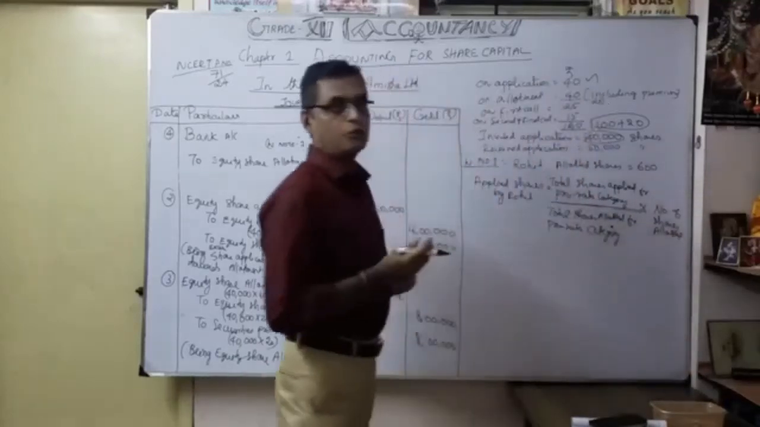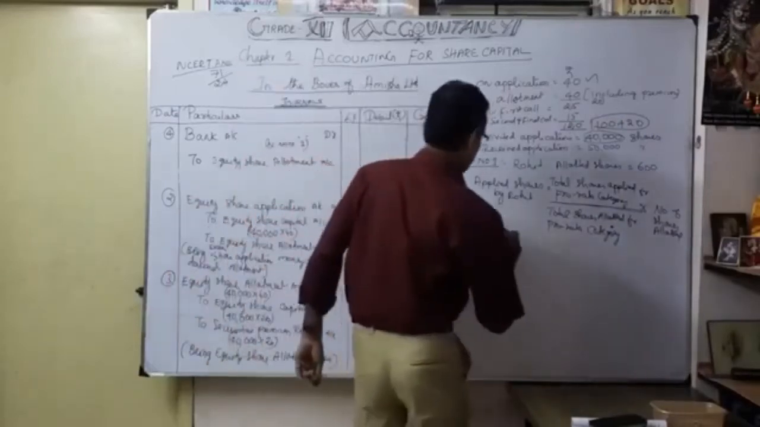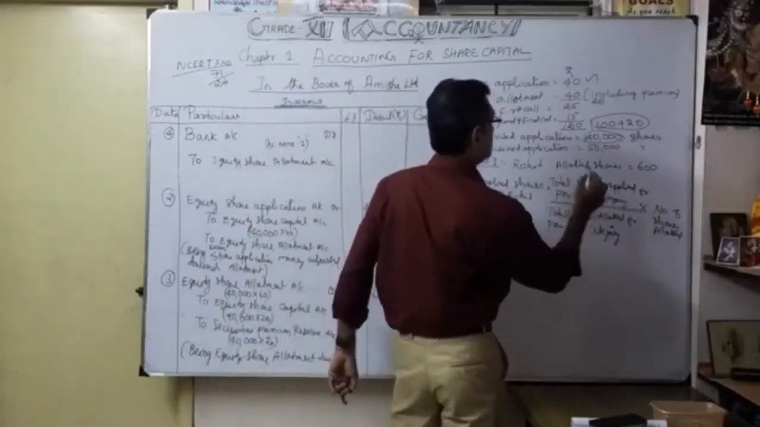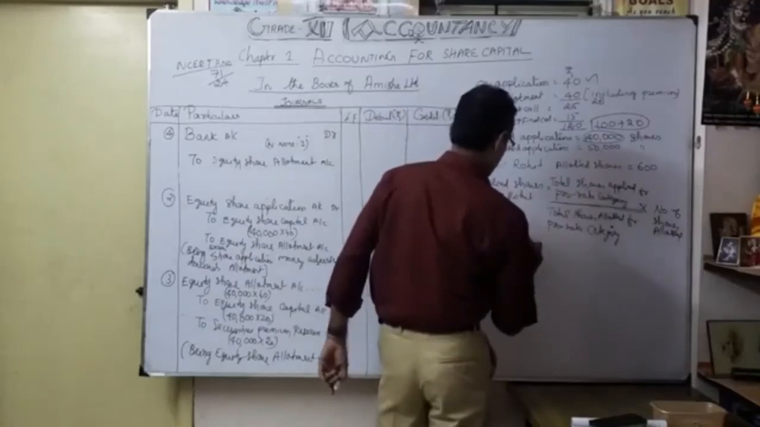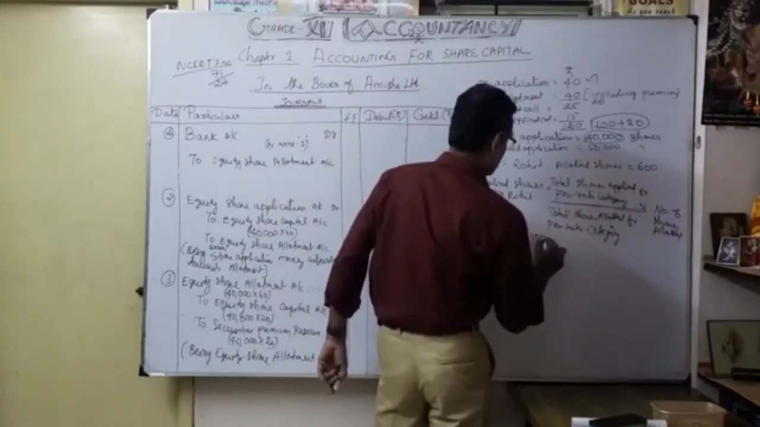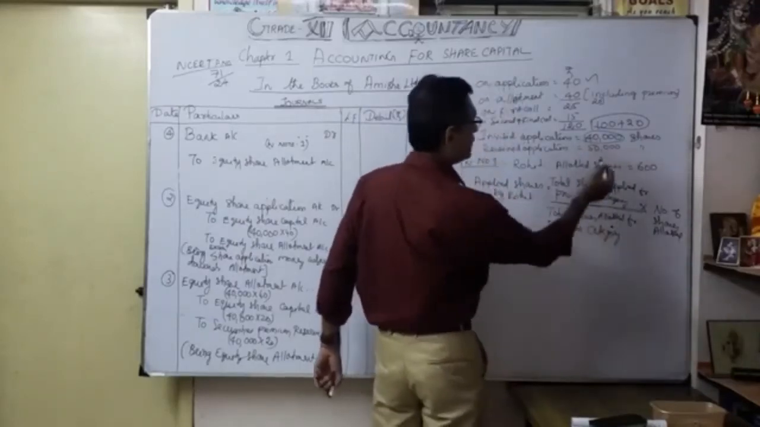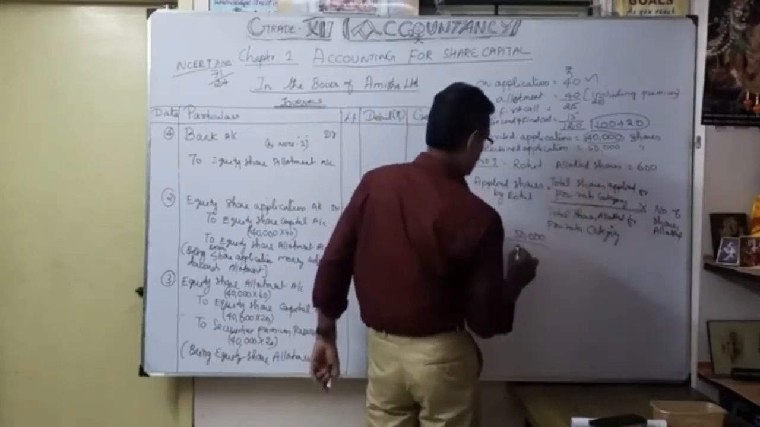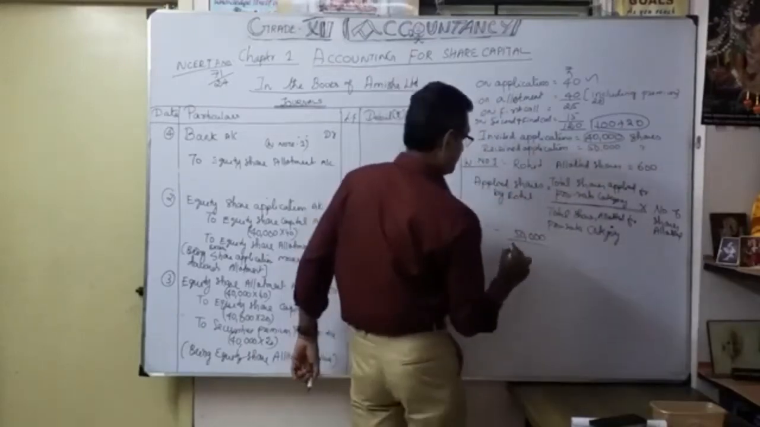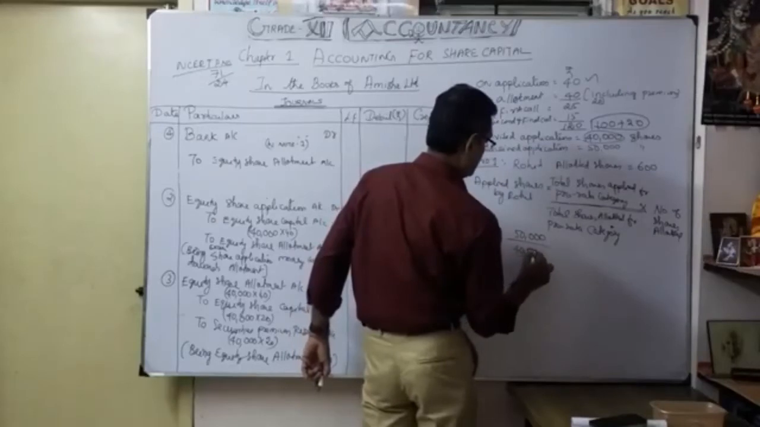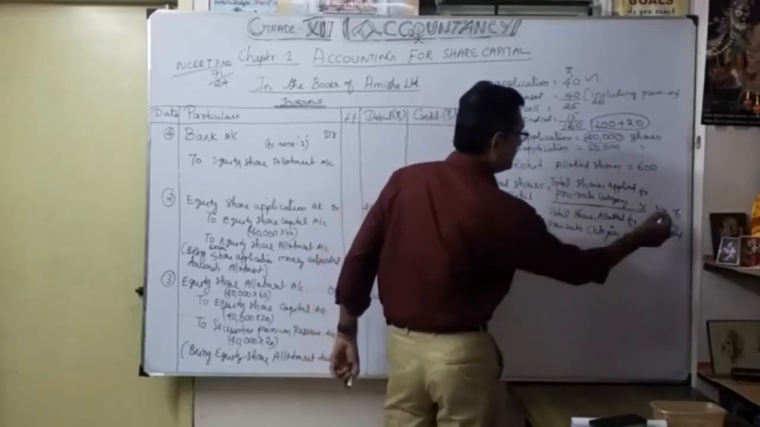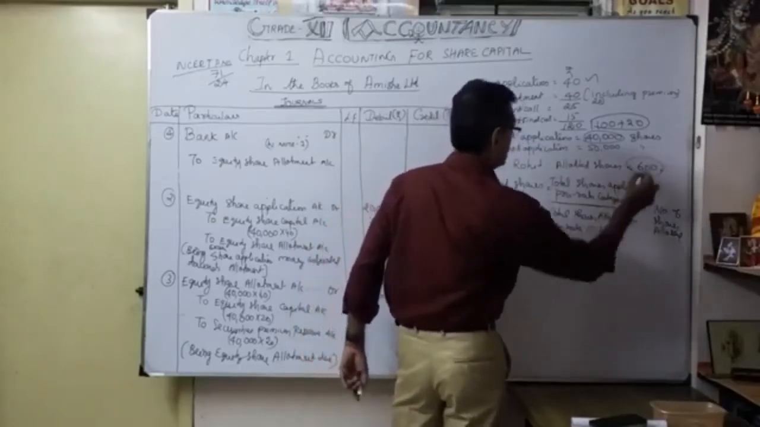Okay, so now we have to substitute, as you know very well. What is our total shares applied to pro rata category? 50,000. So 50,000 divided by total shares allotted only 40,000, into how many shares allotted? 600, isn't it? So 600.